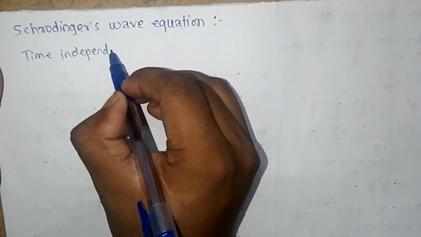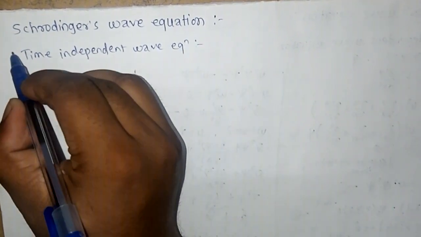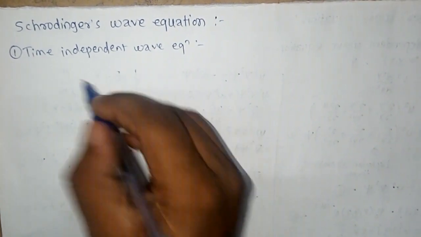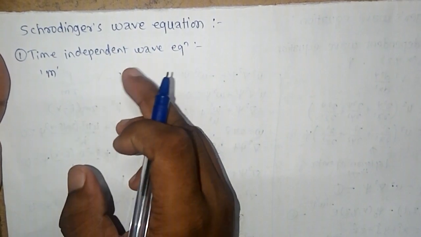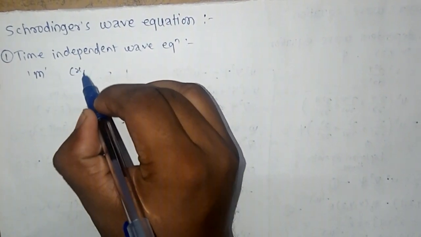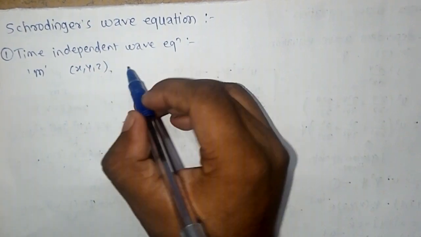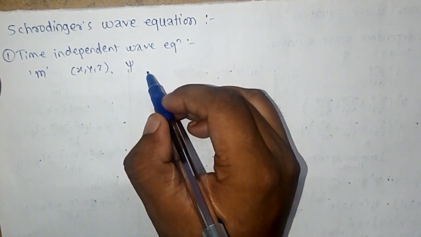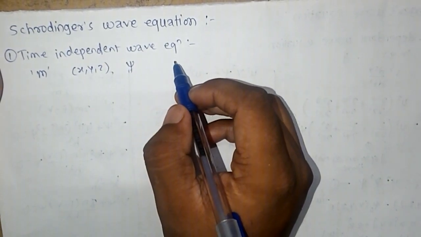Schrodinger's time independent wave equation. This is the first point. For that, consider a moving particle which has mass m, and this particle is associated with a stationary wave, or you can also call it a matter wave. Suppose x, y, z is the position coordinate of this moving particle, and psi is the periodic displacement of this wave which is associated with this moving particle at any instant of time.